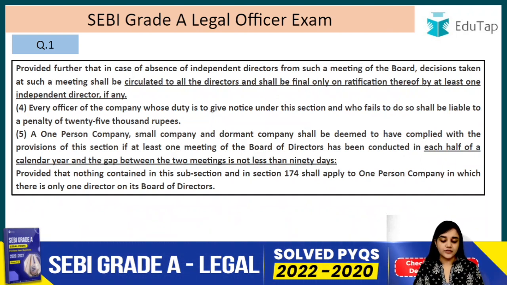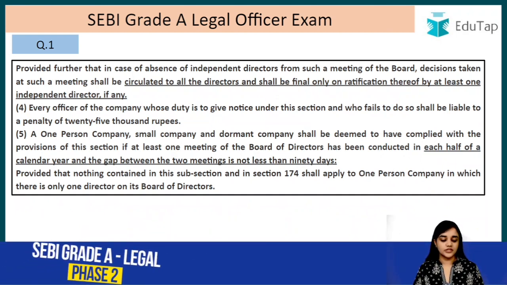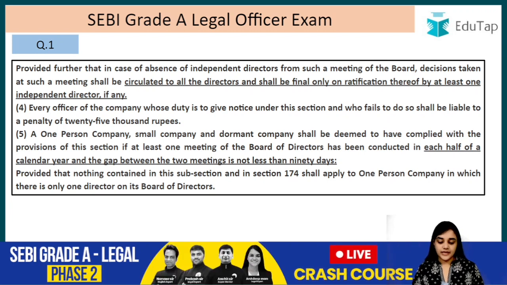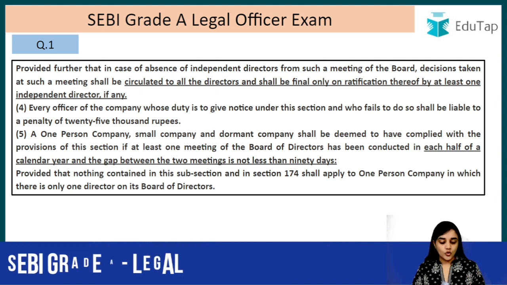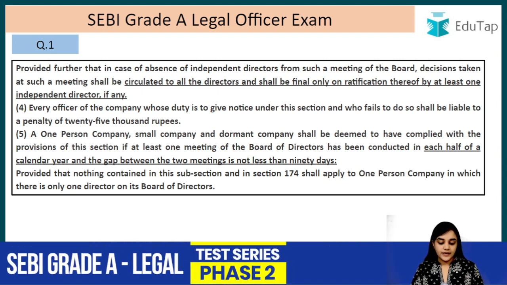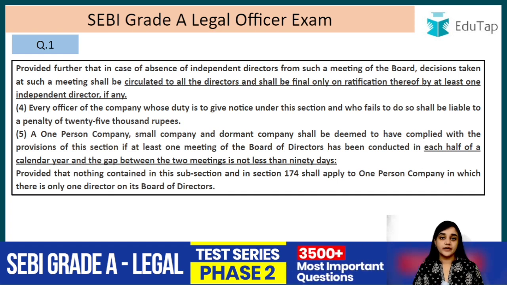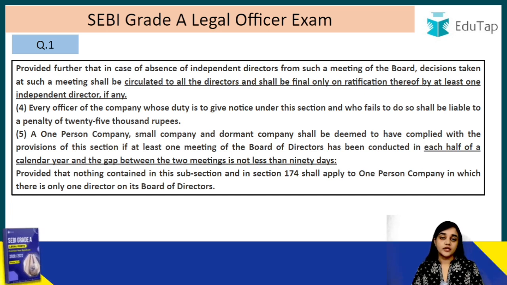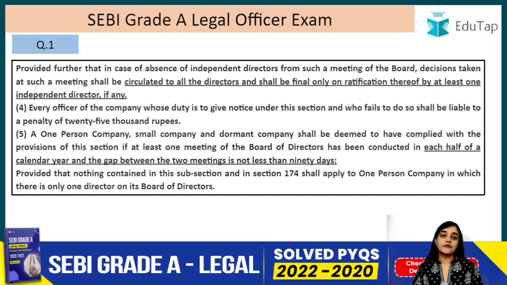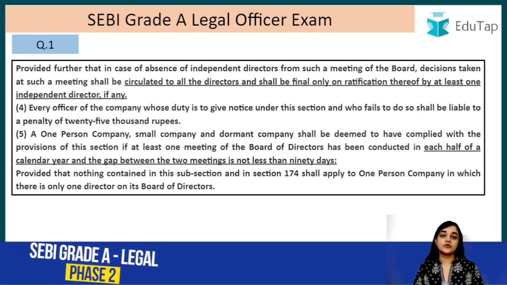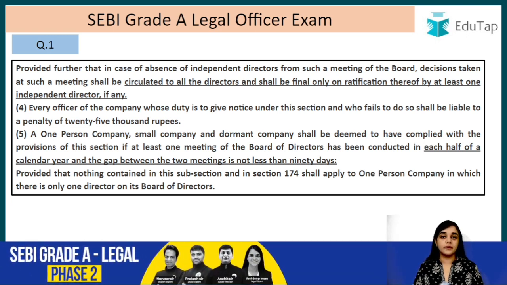Provided further that in case of the absence of the independent directors from such a meeting of the board, decisions taken at such a meeting shall be circulated to all the directors and shall be final only on the ratification thereof by at least one independent director, if any. So for example, you have independent directors in your company but they could not attend this meeting for which a shorter notice was given, right? In that case, you have to circulate the decision taken in that meeting to all the directors, and at least one of the independent directors has to ratify that decision, then only it is going to be valid, right?